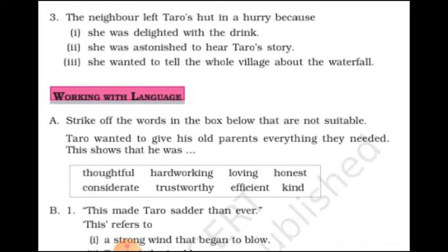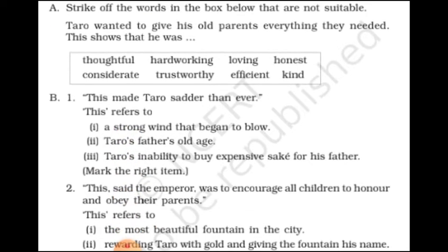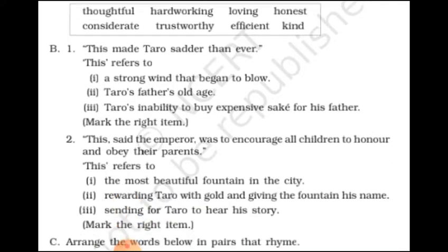Suppose one sentence is given there: Taro wanted to give his old parents everything they needed. This shows that he was dash, because... and you have to write out which word is not suitable in this sentence. Then B. In B exercise, one number: This made Taro sadder than ever. This refers to dash. You have to find out the answer from these three options.